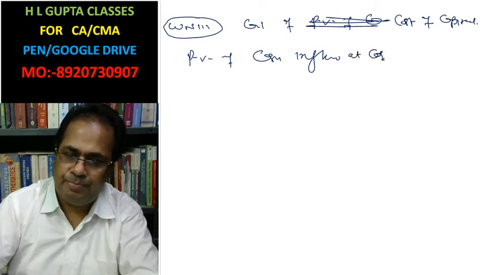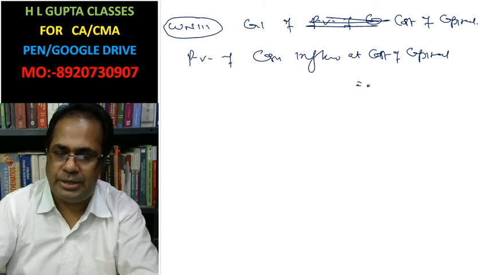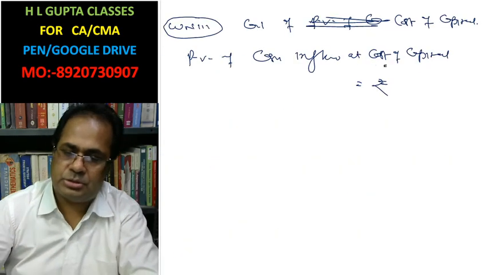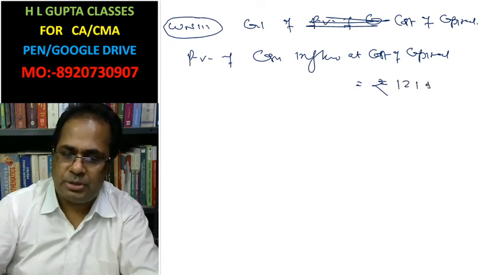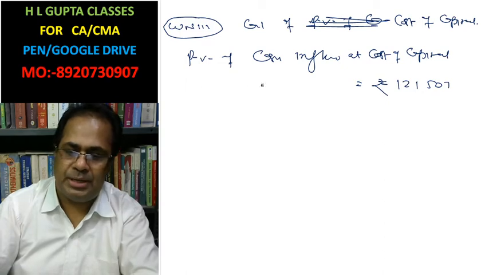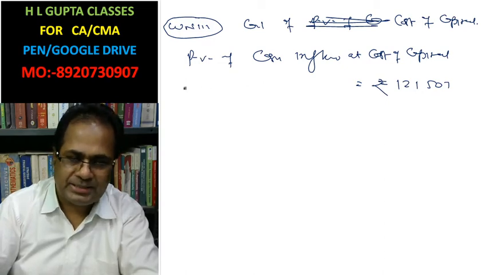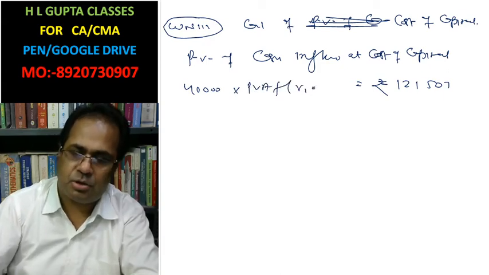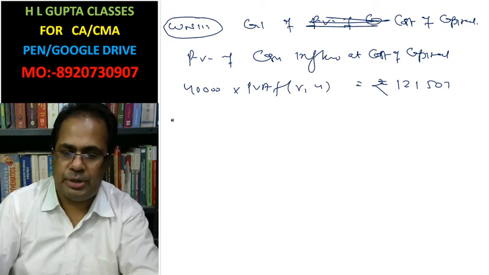At cost of capital we have already calculated rupees 1,21,507, and this is present value of cash inflow, and this is 40,000 into present value annuity factor R, where R is the cost of capital, for 4 years.